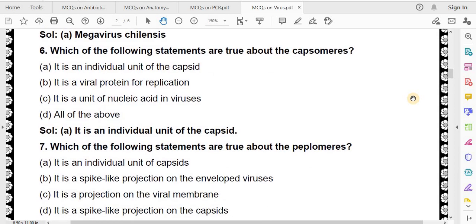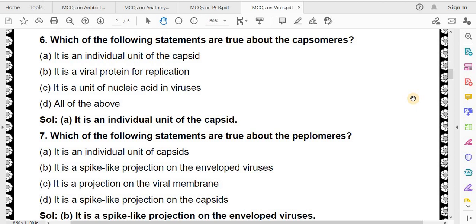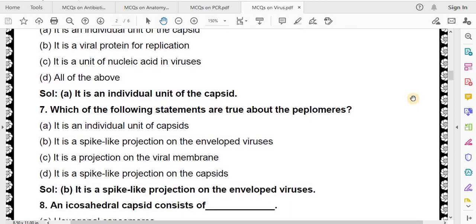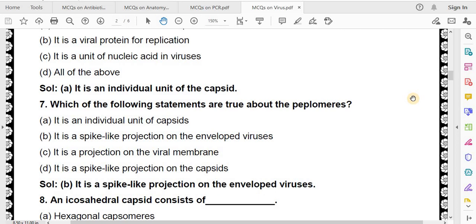Which of the following statements are true about the peplomeres? It is an individual unit of capsids. It is a spike-like projection on the enveloped viruses. It is a projection on the viral membrane. It is a spike-like projection on the capsids. Correct answer is it is a spike-like projection on the enveloped viruses.